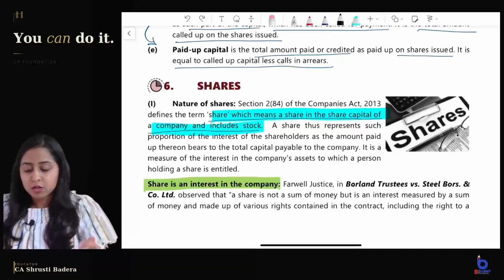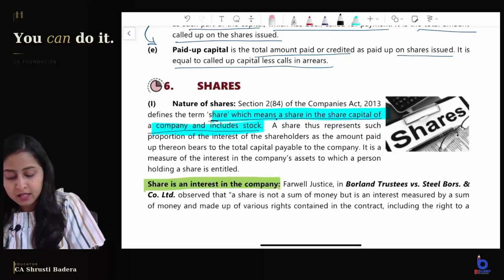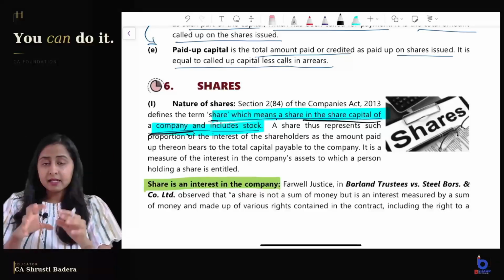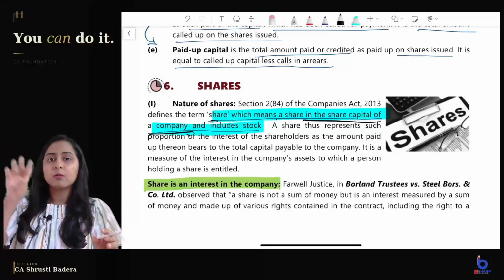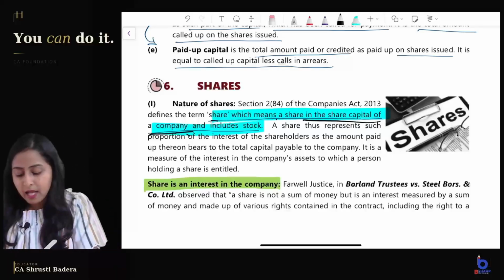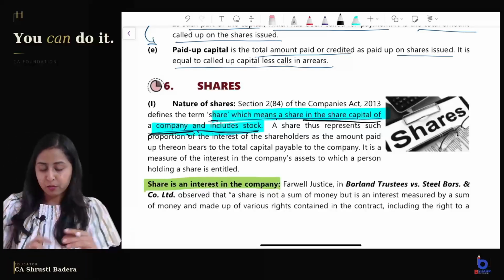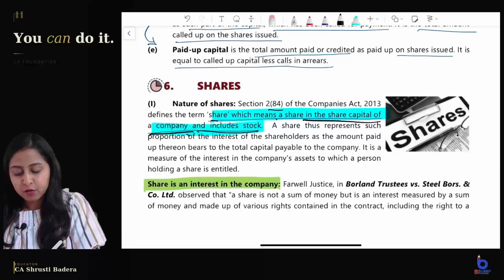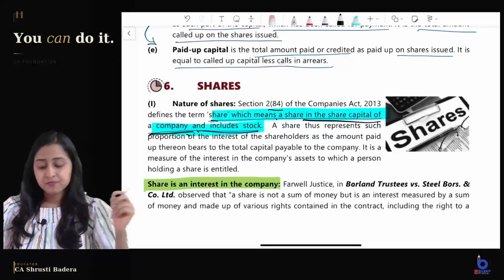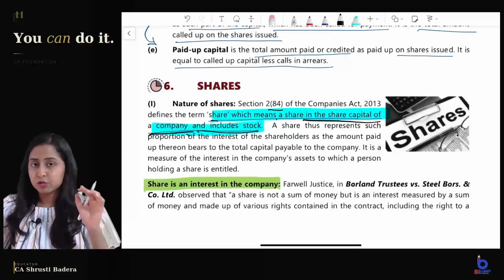So what does our module say? Share means a share in the share capital of a company. There is one big share capital, and the part of the capital you are purchasing is the share that you have purchased, right? And it includes stock, that is a group of shares. So section 2 clause 84 of the Companies Act says share means a share in the share capital of a company, and it includes stock.